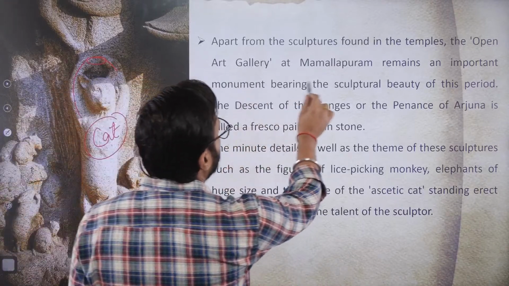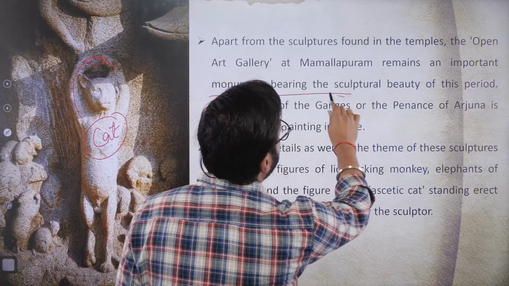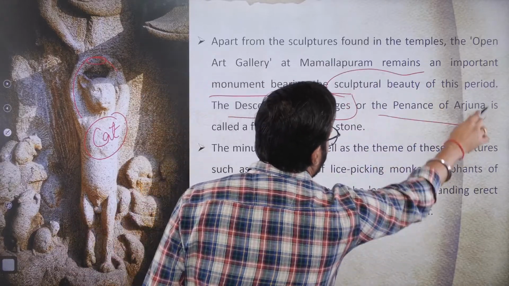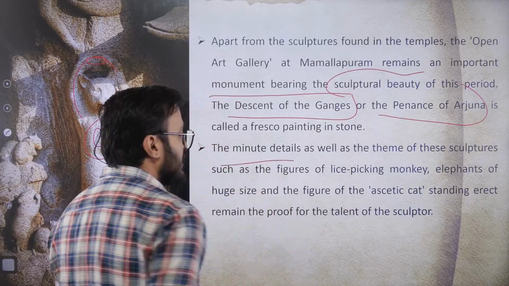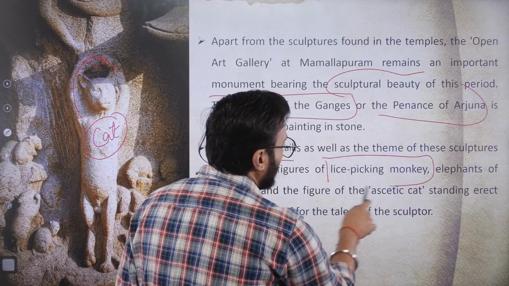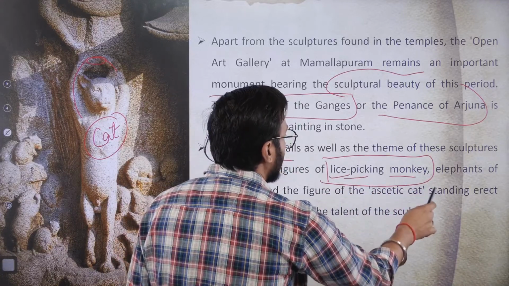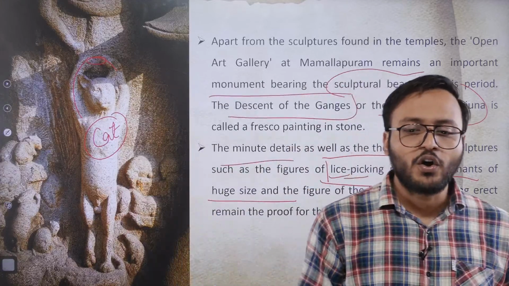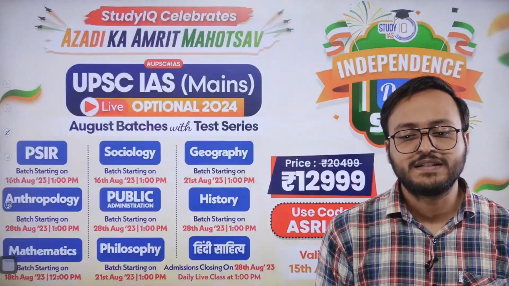Here you can also see that the monuments bear sculptural beauty, and the descent of Ganga and the penance of Arjun are depicted. Not only that, events related to common life, like the lie-speaking monkey, elephants of huge size, and the ascetic cat, are all depicted here.